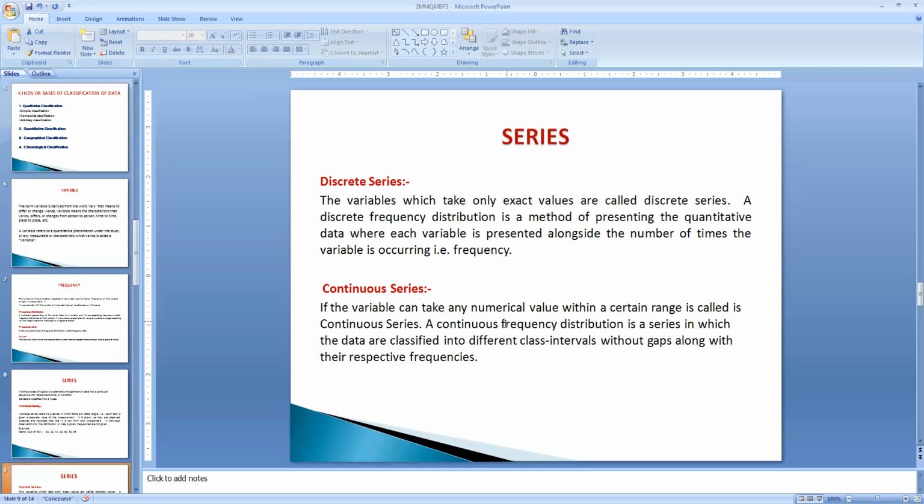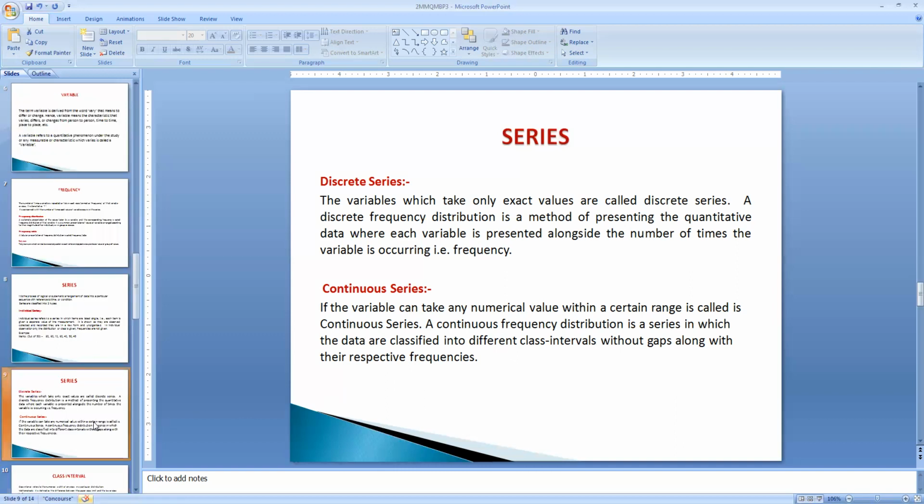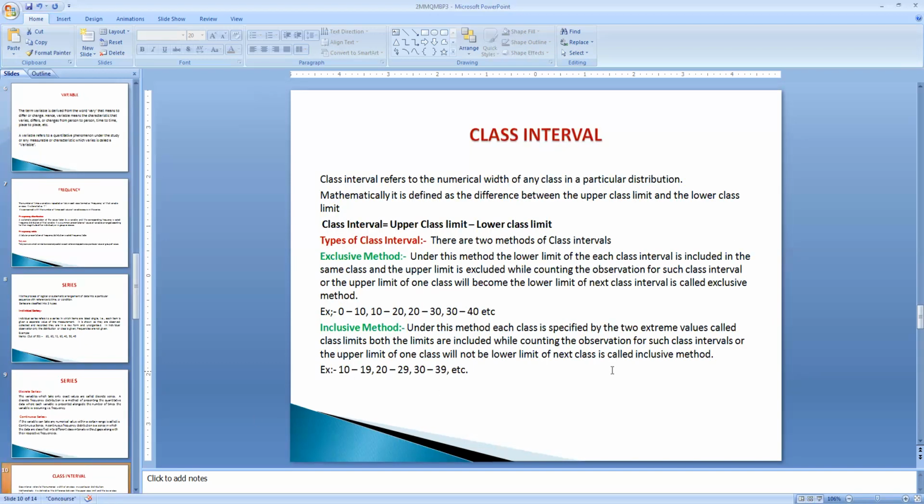Now, that type of class intervals along with frequency, if it is shown, is called a continuous series. And the next content is the class interval. What do you mean by this class interval? It means the numerical width of any class in a particular distribution.